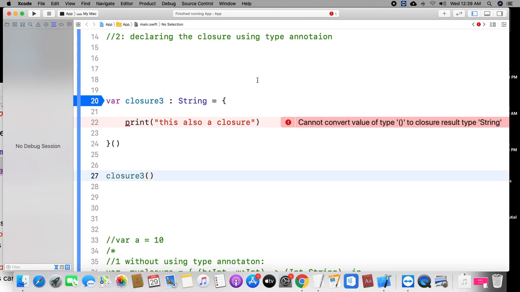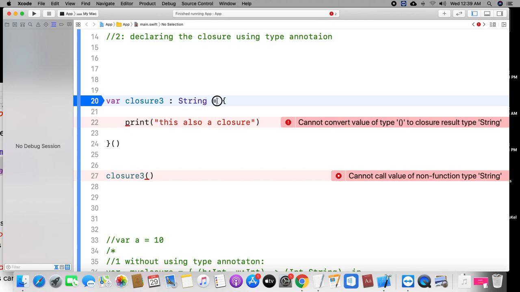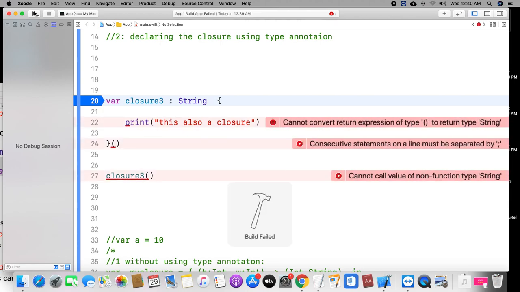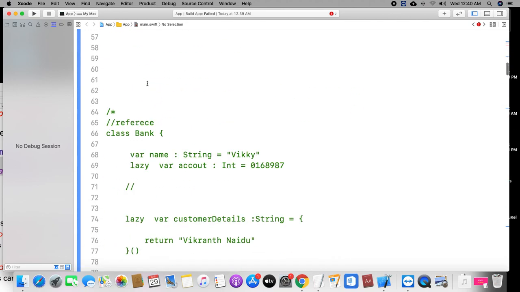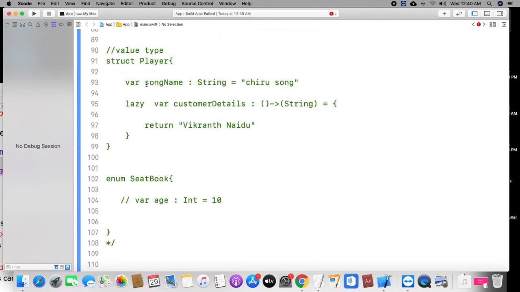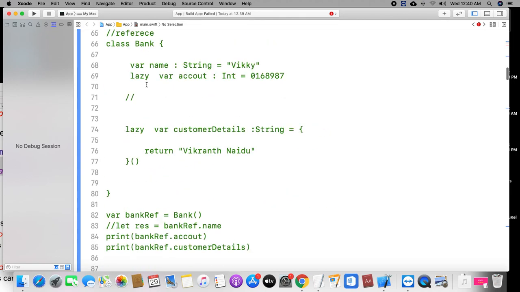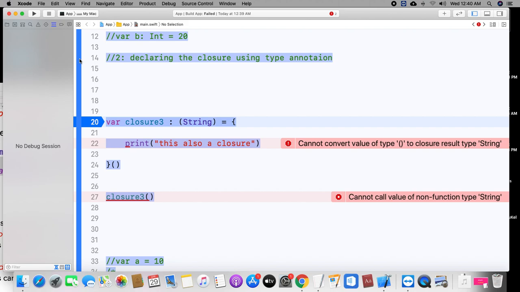One second. Okay, sorry, it is throwing an error.